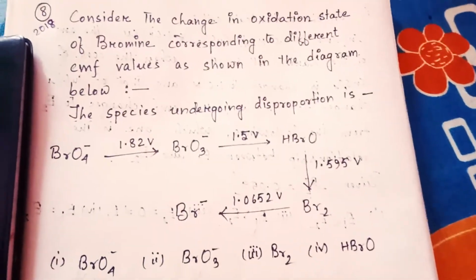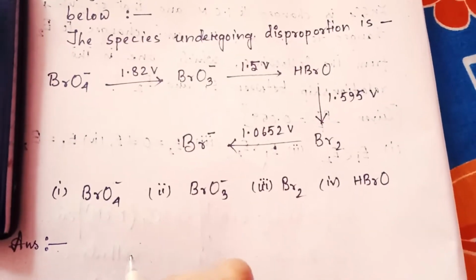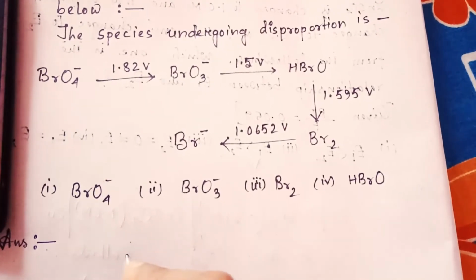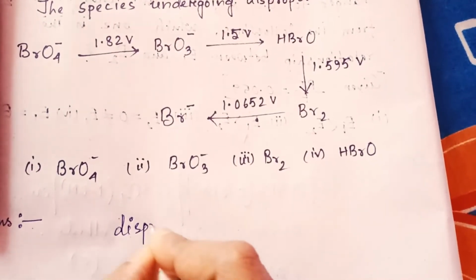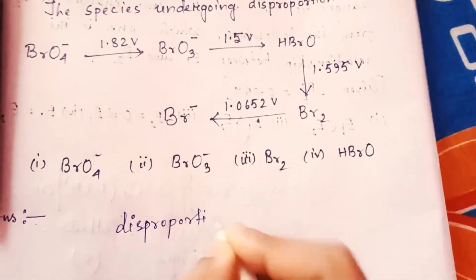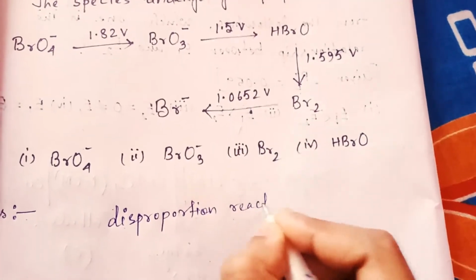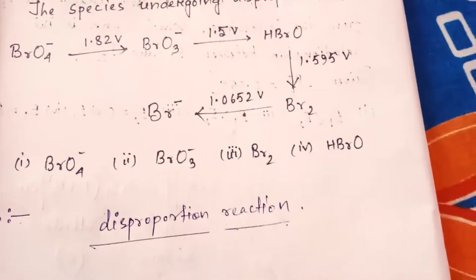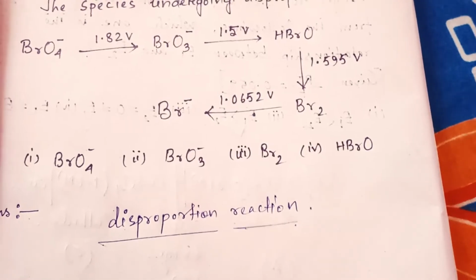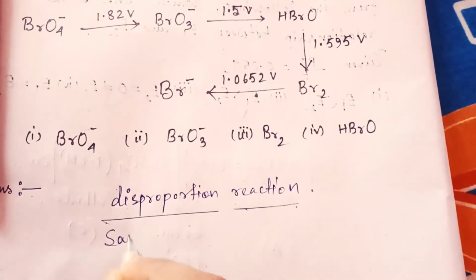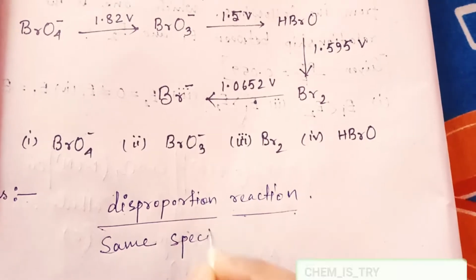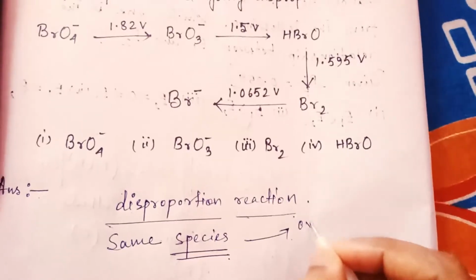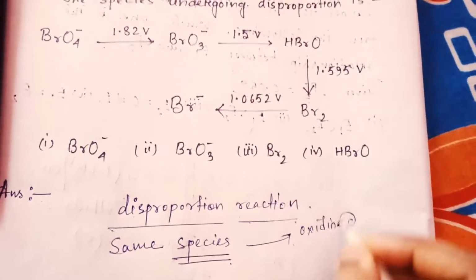To solve this question, first we have to know the main point: what is a disproportionation reaction? Now see, a disproportionation reaction is a reaction in which the same species undergoes oxidation and reduction.